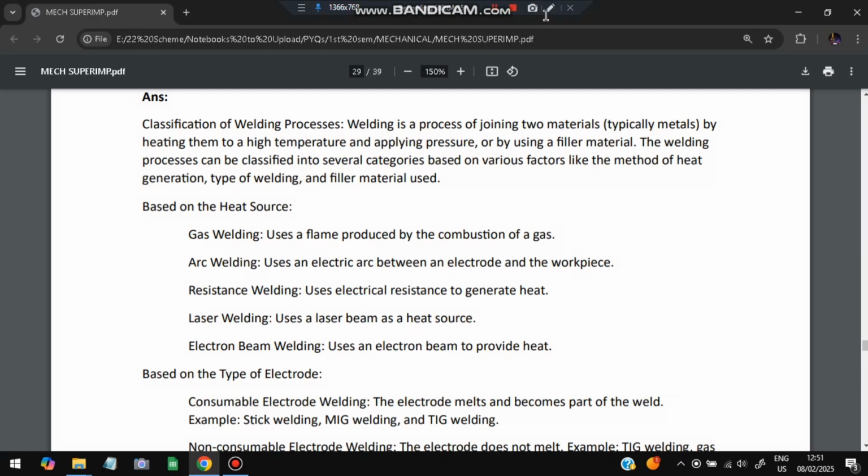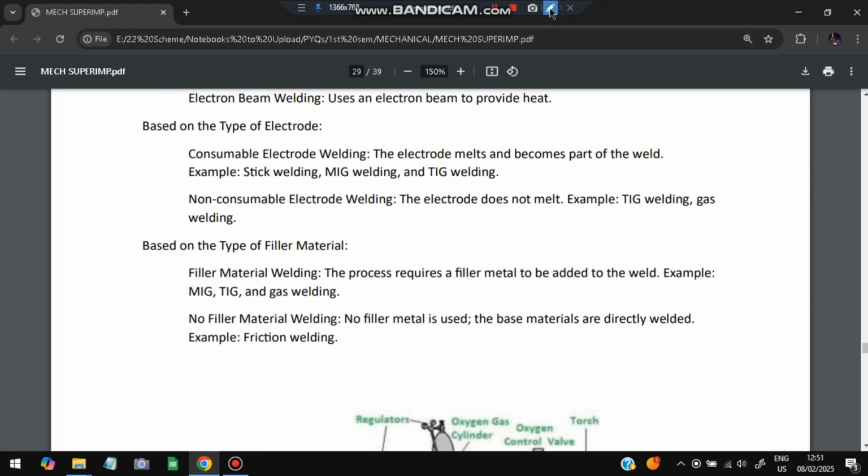Based on the type of electrode, there is consumable electrode welding and non-consumable electrode welding. In consumable, the electrode melts and becomes a part of the weld. In non-consumable, the electrode does not melt. That's all.